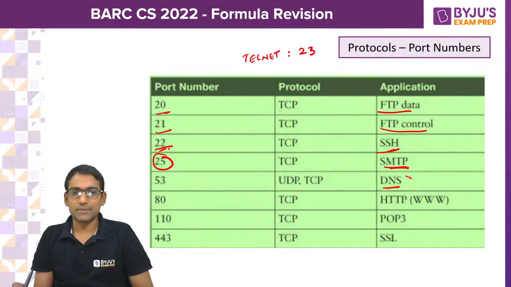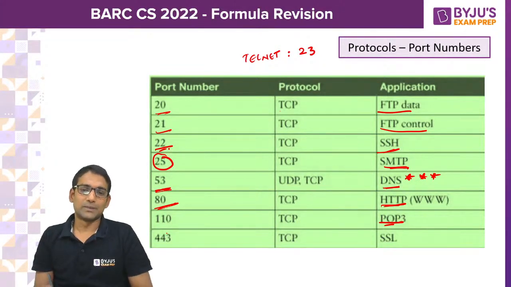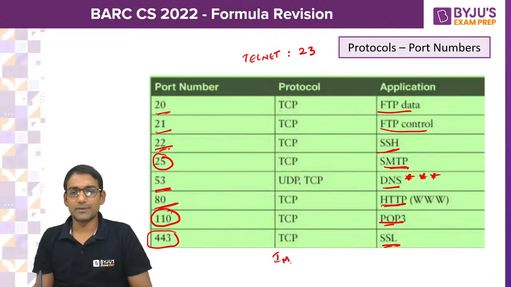DNS, this is important, many times it is expected, the port number of DNS is 53. HTTP port number is very popular, well known to everybody, that is 80, and POP 109 and 110. So for POP, if it is just asked only POP, you can directly take 110, and for SSL it is 443, and for IMAP that is 143.